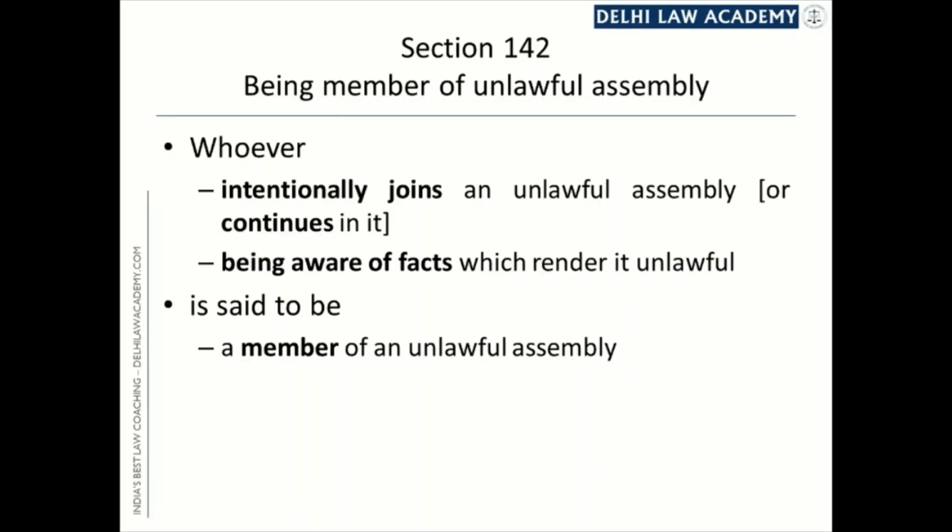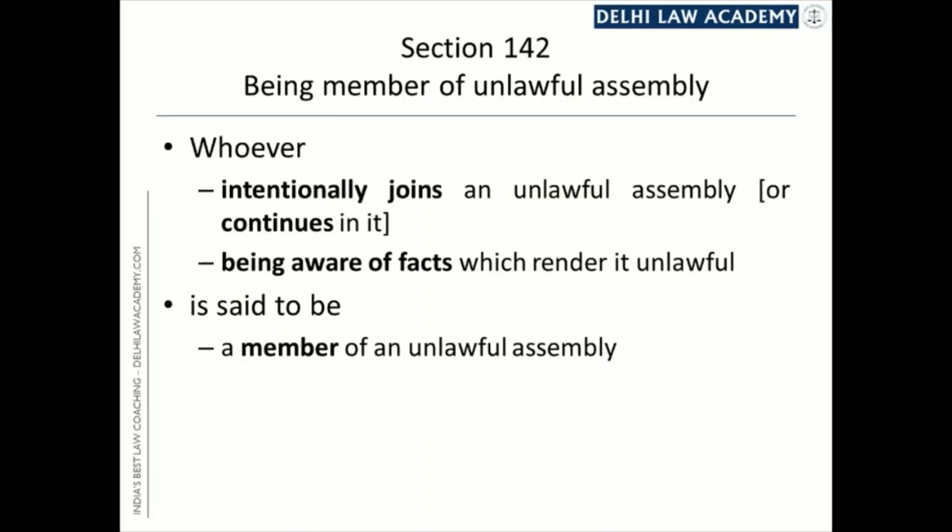Now, which are those facts which render an assembly unlawful? From section 141, we know that for rendering an assembly unlawful, two facts must be present. The first fact is that the assembly comprises of 5 or more persons. The second requirement is that there must be a common object of the assembly, and that common object must be one or the other of the 5 objects which are specified in section 141.